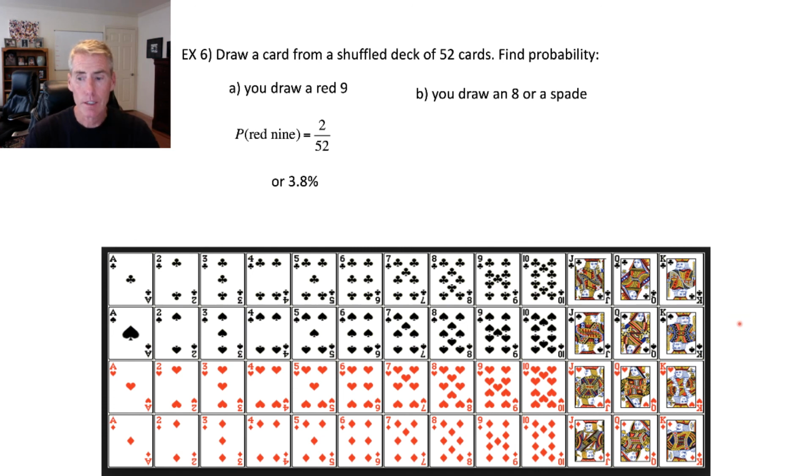Or another way to look at it is for each suit. So for the spades, if I count straight across, there's 13 of them. Then count this one, 14, skip, 15, 16. So it's going to be 16 out of 52. As a decimal, that would be a 0.308. And if you multiply by 100, it gives you 30.8%.